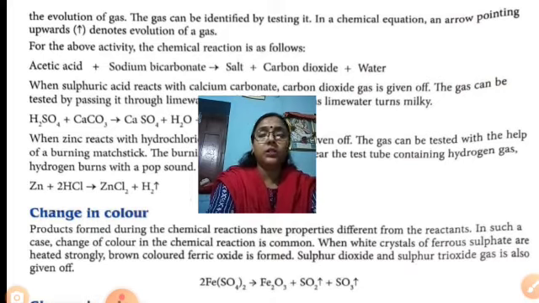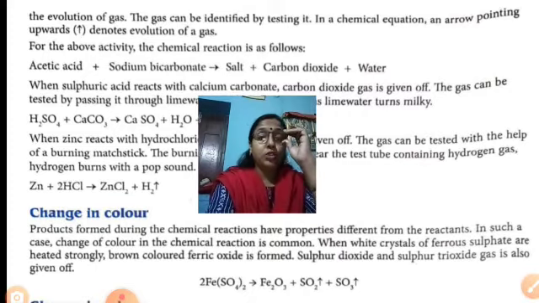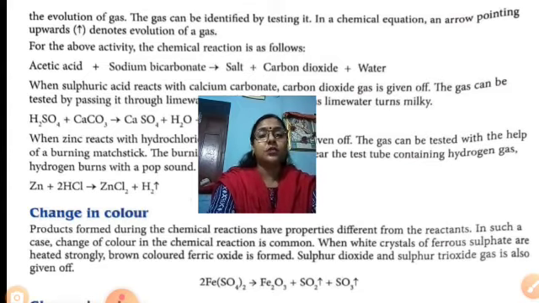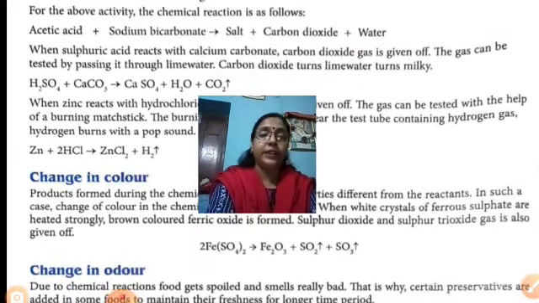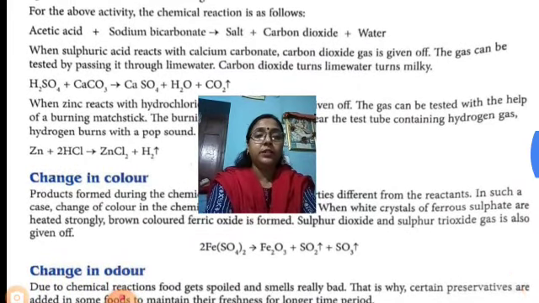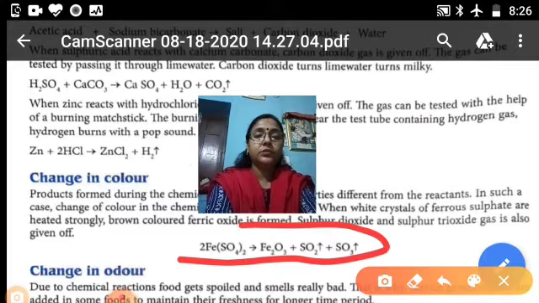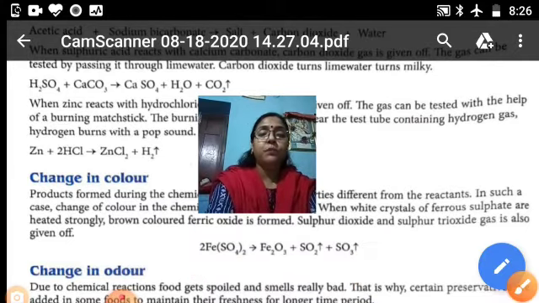So come to the change in color. Products formed during chemical reactions have properties different from the reactants. In such a case, change of color in the chemical reaction is common. When white crystals of ferrous sulfate are heated strongly, brown colored ferric oxide is formed, and along with it sulfur dioxide and sulfur trioxide are formed. Underline this line. So color changes from white to brown.